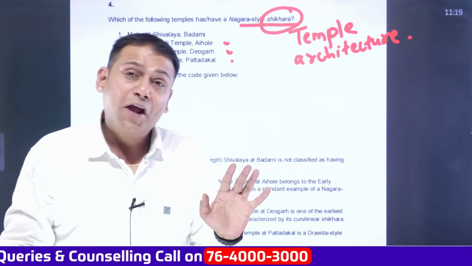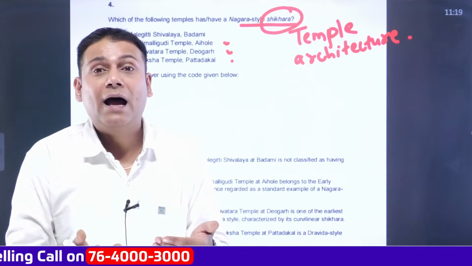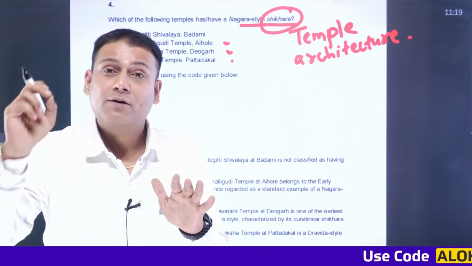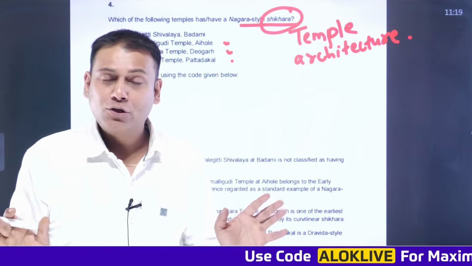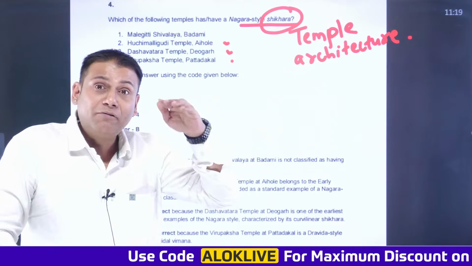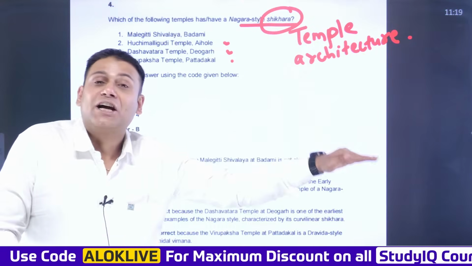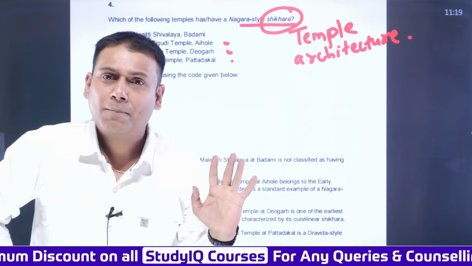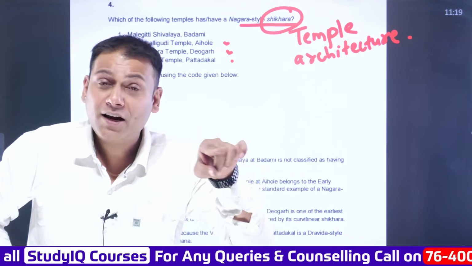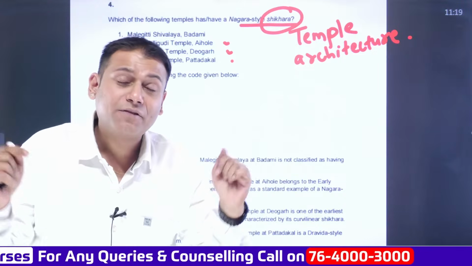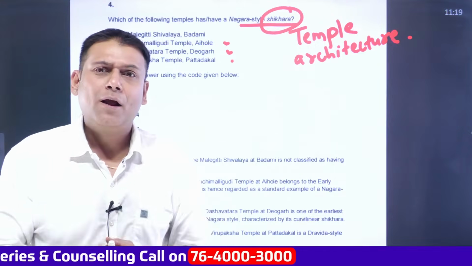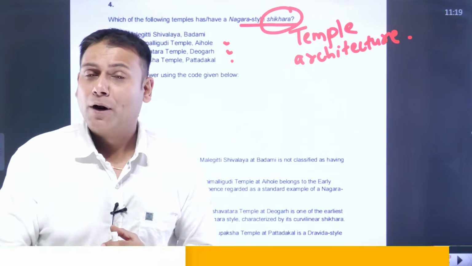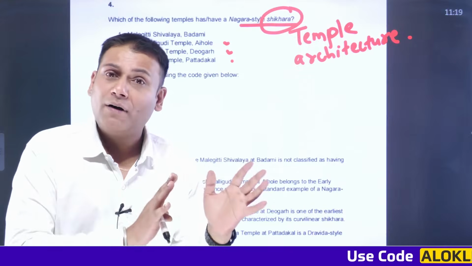On the other hand, in the Dravida style, the Shikhar is referred to as Viman, and the Viman is not curvilinear; it is a pyramidal structure. That is the major difference between the Shikhar above the Garbhagriha in the Nagara and Dravida styles. In North India, the Shikhar is curvilinear, and in South India, it is pyramidal. Examples are the Meenakshi temple and the Shore temple, Mahabalipuram, which are examples of the Dravida school.